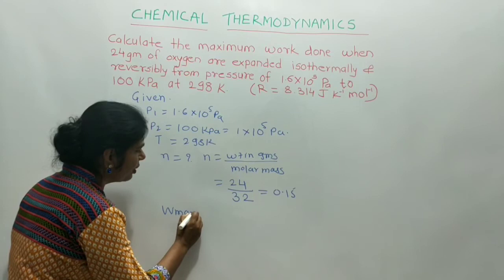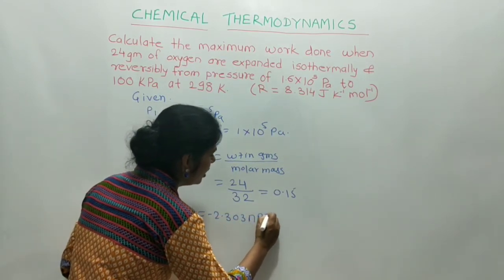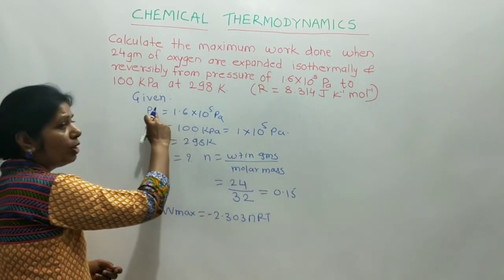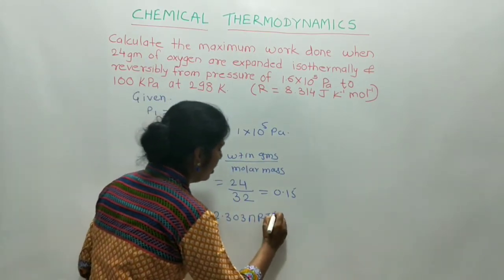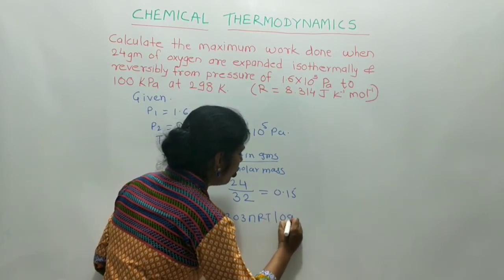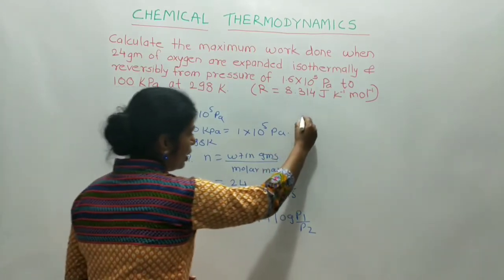Then we know the formula, W max is equal to minus 2.303 nRT. Here the values of P1 and P2 are given, therefore use the formula nRT log of P1 upon P2. Then put the values.